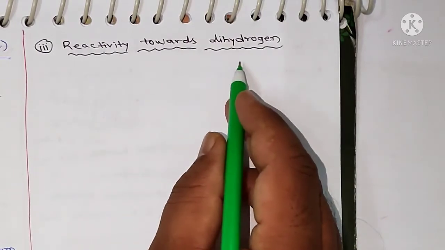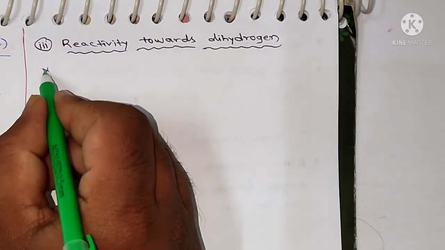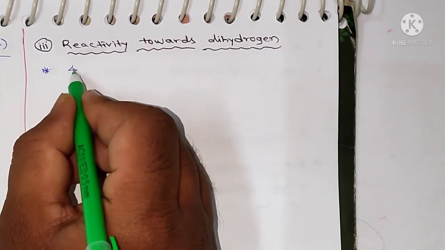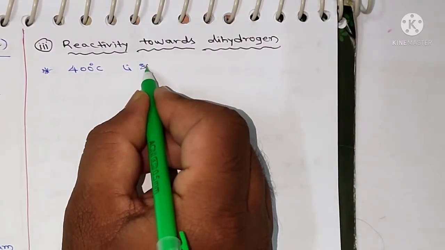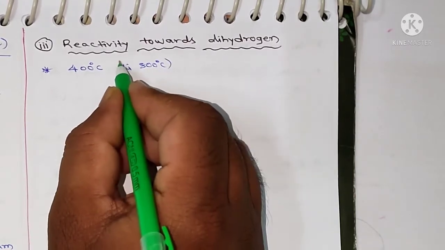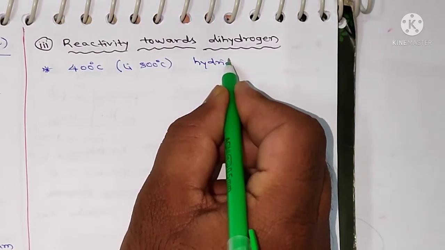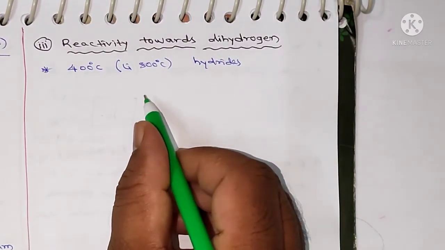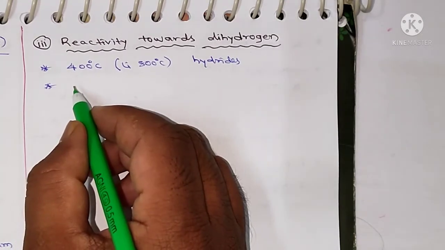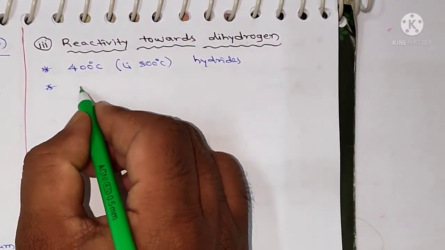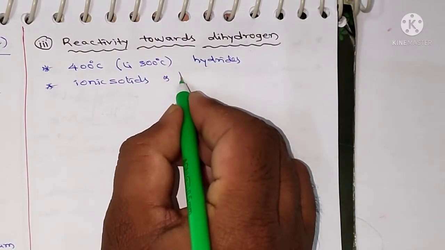Next, third one, reactivity towards dihydrogen. The alkali metals react with dihydrogen at 400 degrees centigrade, but lithium reacts at 800 degrees centigrade to form hydrides. So first group metals react with dihydrogen to form hydrides, and all the alkali metal hydrides are ionic solids having high melting point.